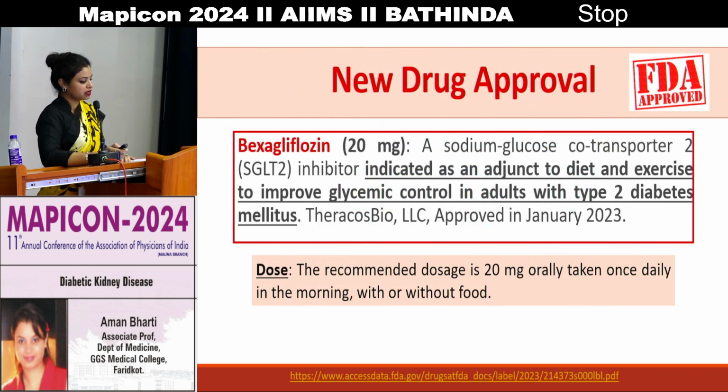So this new drug is again approved, that is bexagliflozin, 20 mg. It is a sodium glucose co-transporter 2 inhibitor indicated as an adjuvant to diet and exercise to improve glycemic control in adults with type 2 diabetes mellitus.